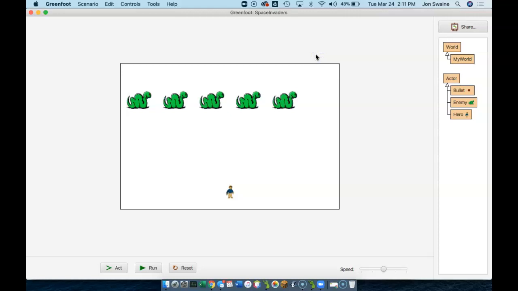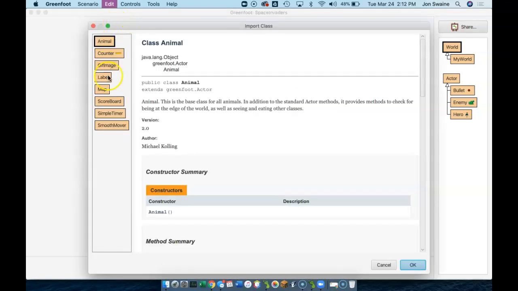And one way we do this is we use a timer. We made the bullet class, we made the enemy class, we made the hero class, but in all those cases we really just extended what the people at Greenfoot did, and we made a new subclass of actor. And up here, once we make a new world, we're going to make new worlds by extending that. There's also a class that we can import that's basically like a pre-made library. And there's a few of them. You can see them here.